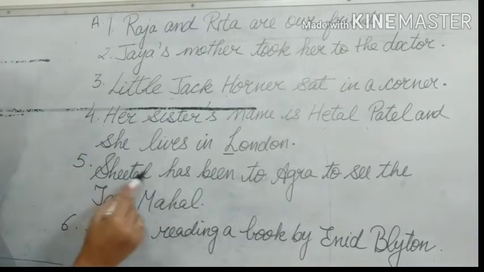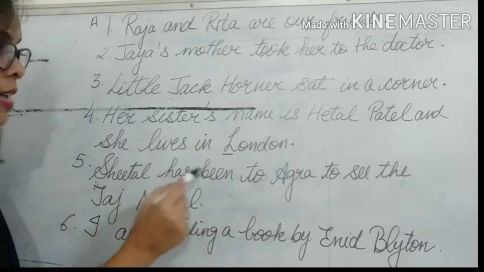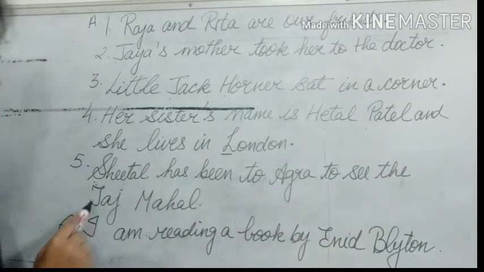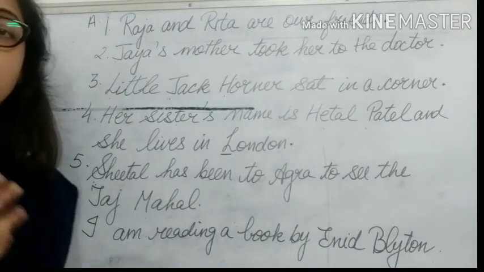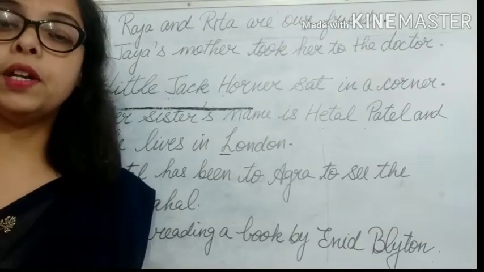Then fifth, Sheetal has been to Agra to see the Taj Mahal. Sheetal, capital S, okay, has been to Agra, capital A, to see the Taj Mahal. Taj Mahal is the name of, there is only one Taj Mahal in the world, right? So Taj Mahal is the name of a particular monument.